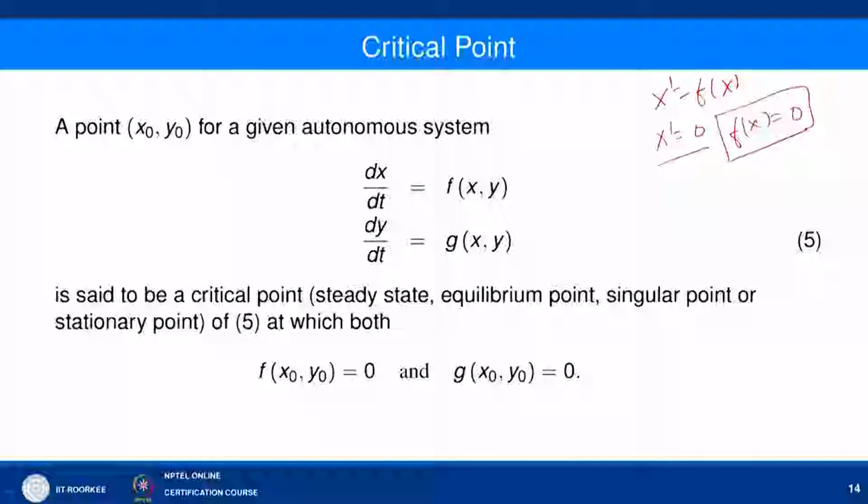We already know what a critical point, or stationary point, is. If we have a system x dash equal to f of x, your stationary points, equilibrium points, critical points or singular points are those points for which x dash equal to 0, and we can obtain them by solving f of x equal to 0. When we solve this, we say that the solution will be a stationary point or equilibrium point or singular point. So, there are several names for this: critical point, steady state, equilibrium point, singular point or stationary point.